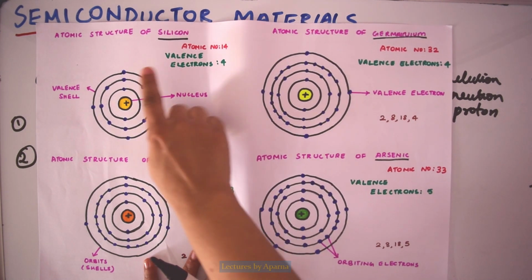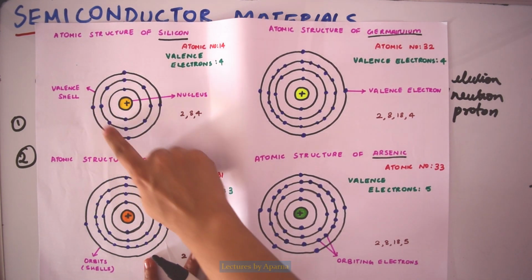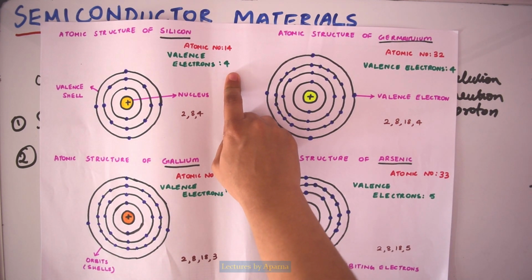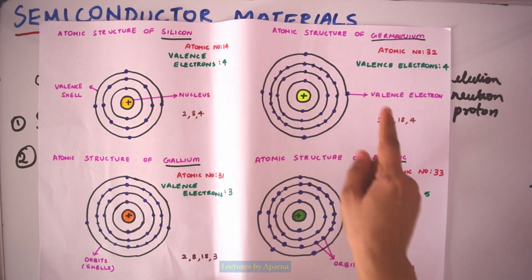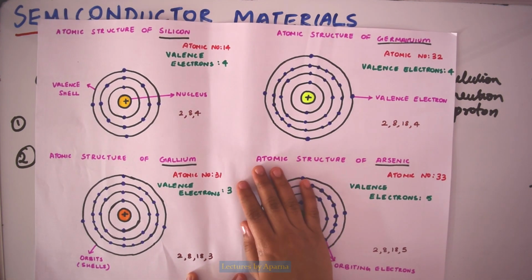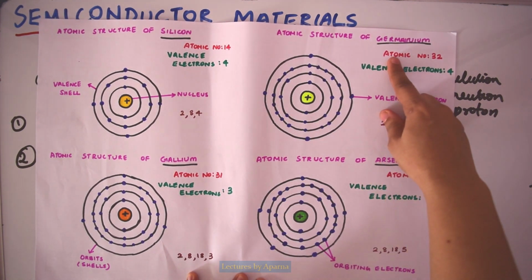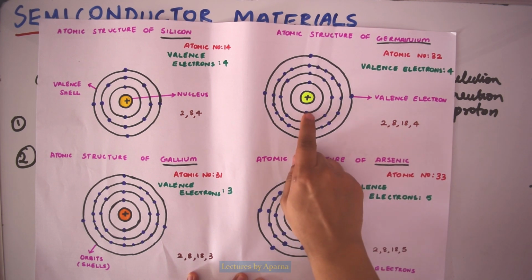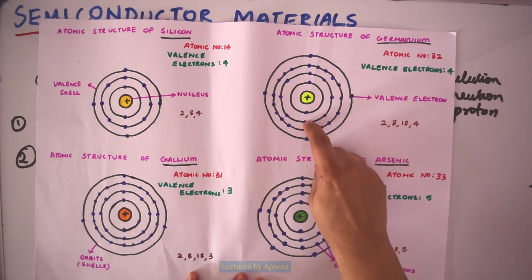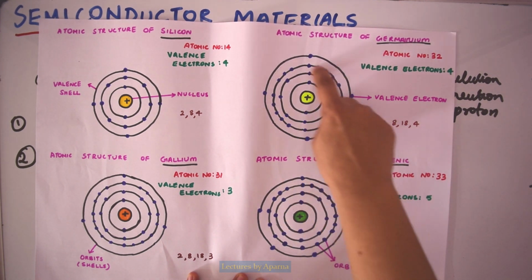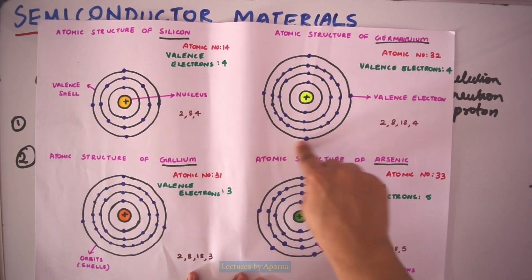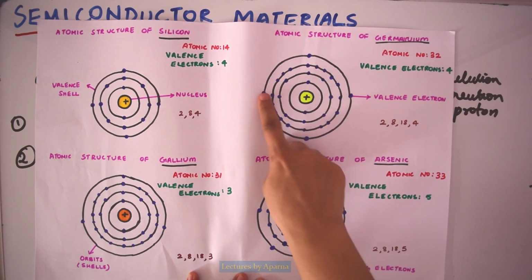That is, there are 4 valence electrons. In germanium also there are 4 valence electrons, but its atomic number is 32. The electrons are distributed as 2, 8, 18, 4: 2 electrons here, 8 here, 18 in this orbit and 4 electrons in the valence shell.